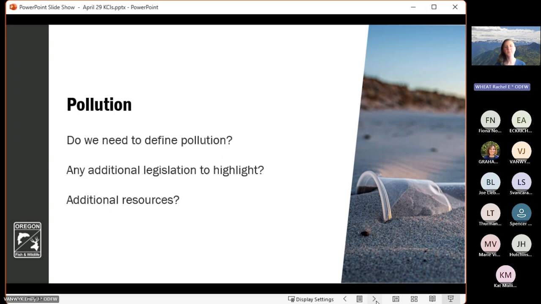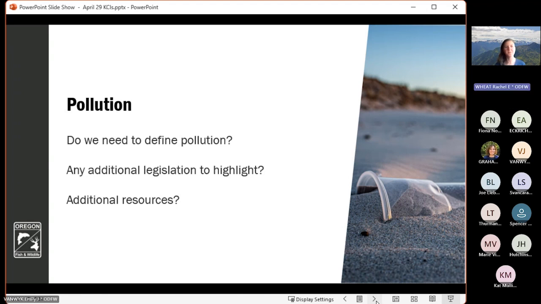So the asks for this pollution KCI are a little bit broader than the other KCIs since this is a new document for us. First and foremost, this is a very high level question. Do we need to provide a definition of pollution? This is not something that we currently do, but would this be helpful? Should we define what pollution is at the top of the KCI before any of the other text?